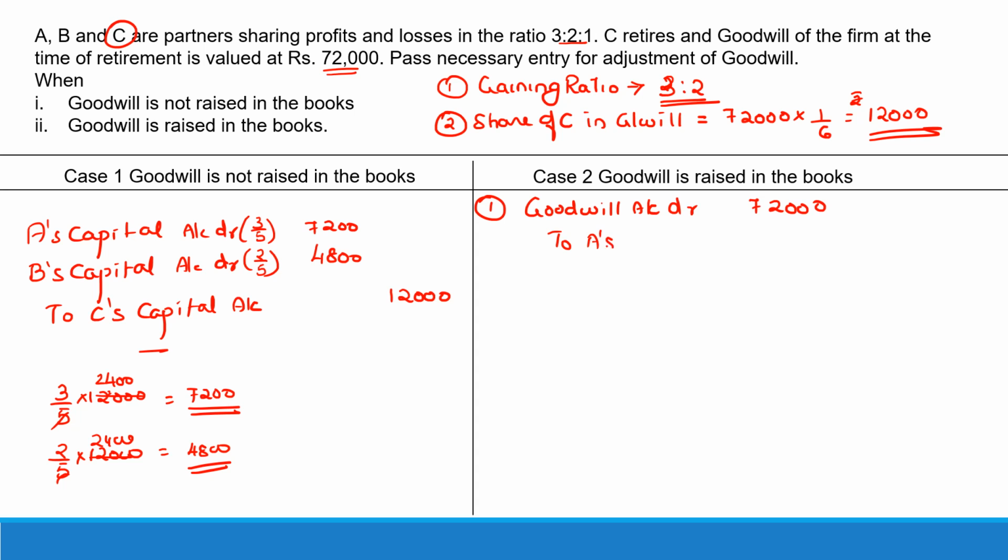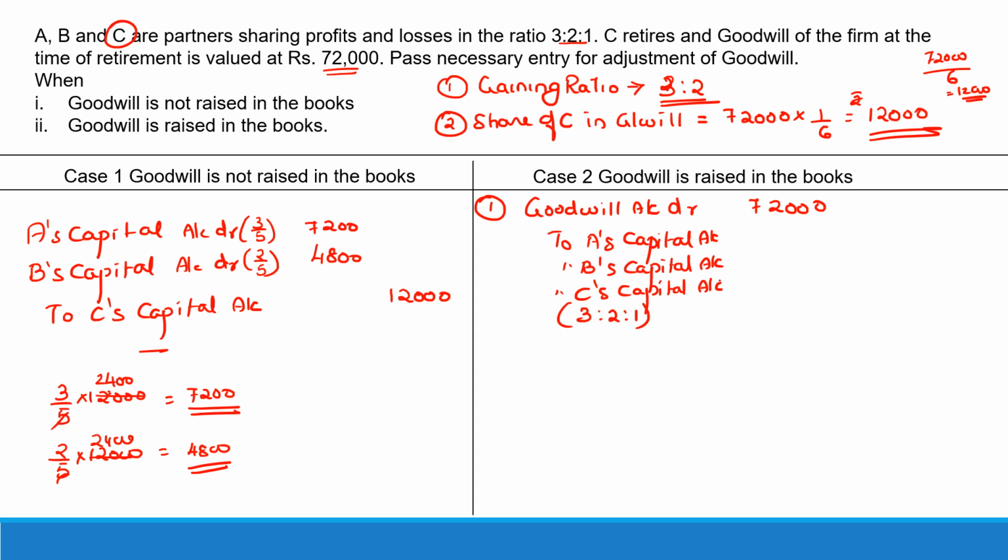That is, you will credit A's capital account, B's capital account and C's capital account, and this would be in their old profit sharing ratio, which is 3:2:1. So this is 3 by 6, 2 by 6, 1 by 6. So 72,000 divided by 6 would be 12,000.